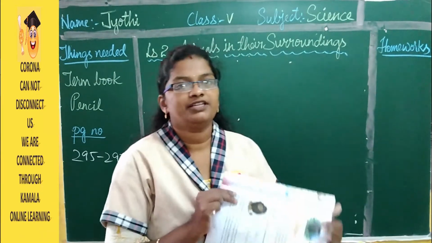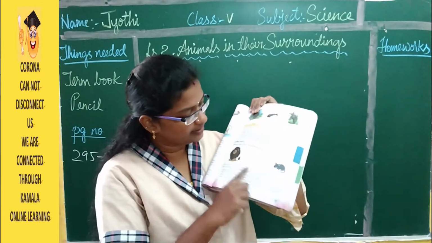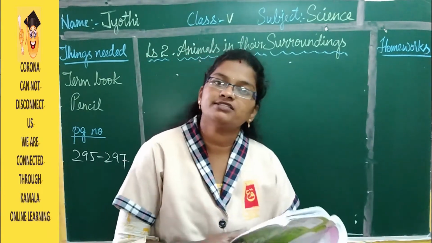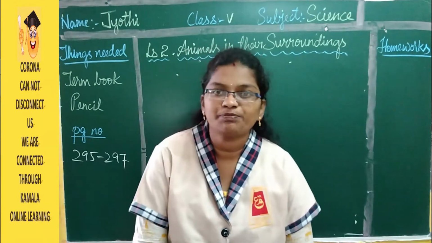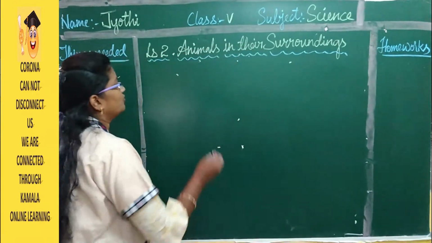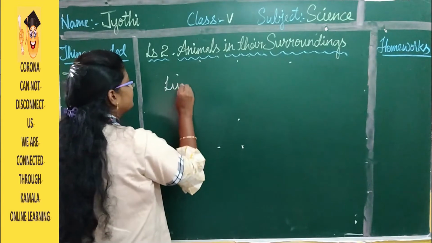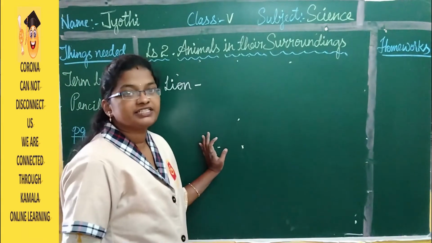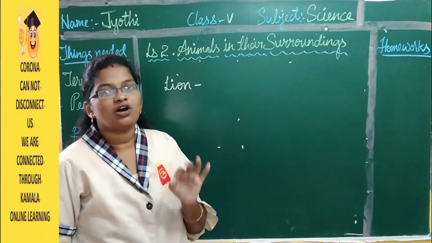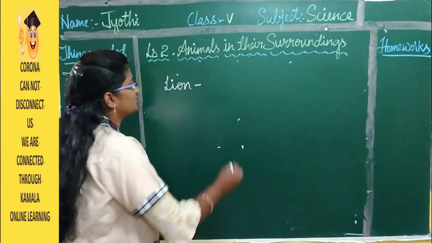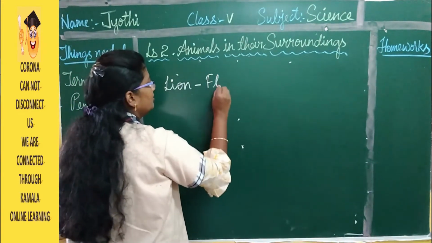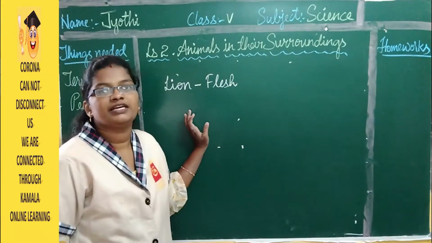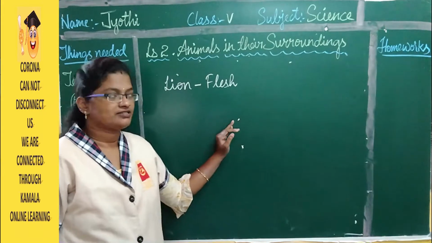So here there is a picture of a lion and a rat, or we also call it a mouse. So in the first line you write lion. So what does a lion eat? It eats the flesh of other animals. So simply you can write flesh. So the lion, it eats flesh.